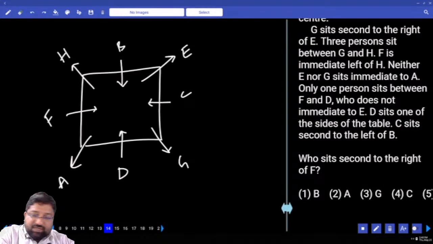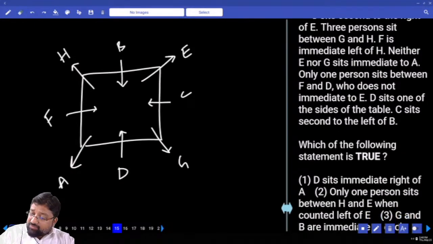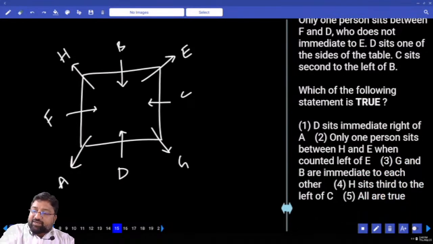Who sits second to the right of F? Who is sitting second to the right of F? D. D for Delhi. Which of the following is true? D sits to the immediate right of A. D sits to the immediate right of A? No. Next.